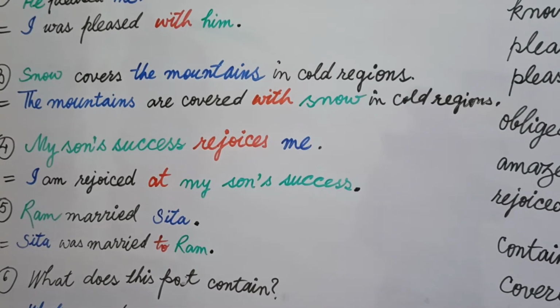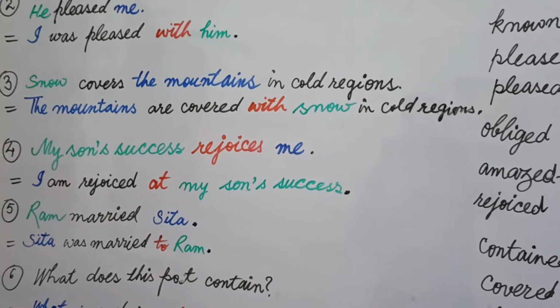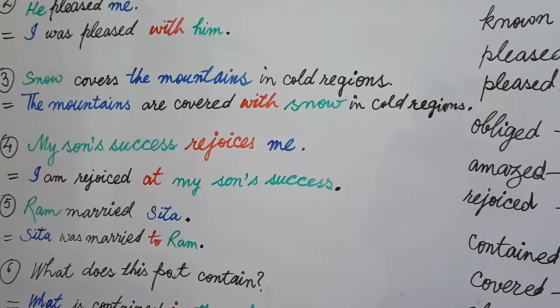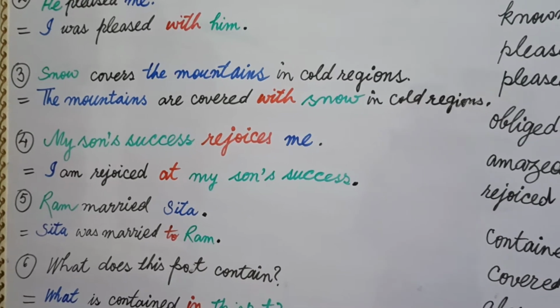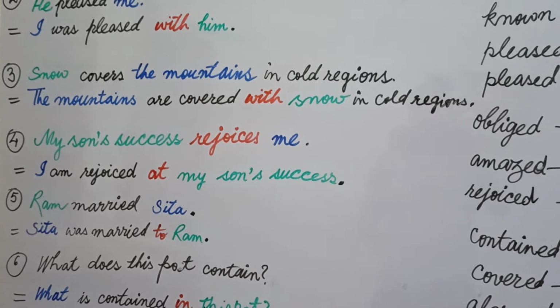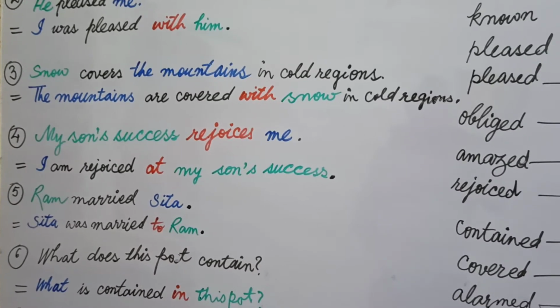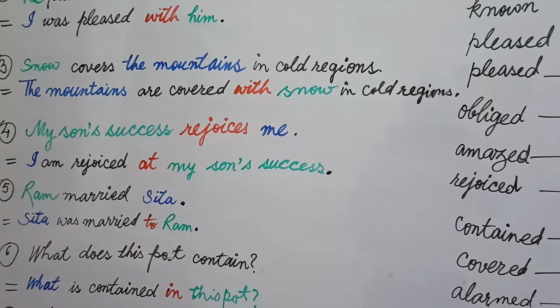So I wrote I am rejoiced at my son's success. I mean to say I have used at on the place of by, because after rejoiced we use at. You learn it. In the example number 5, Rama married Sita. Sita was married to Ram.